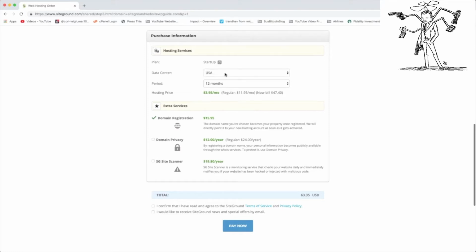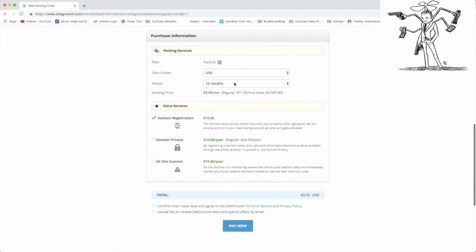Data center you might want to take a look at. If you have an audience that's in a different part of the world, then you might want to opt for one of the other headquarter data centers at SiteGround so that your servers and information are closer to your audience. So you might want to go with UK or Singapore or Europe, for example. I think that one's in Amsterdam. So just keep your audience in mind there.